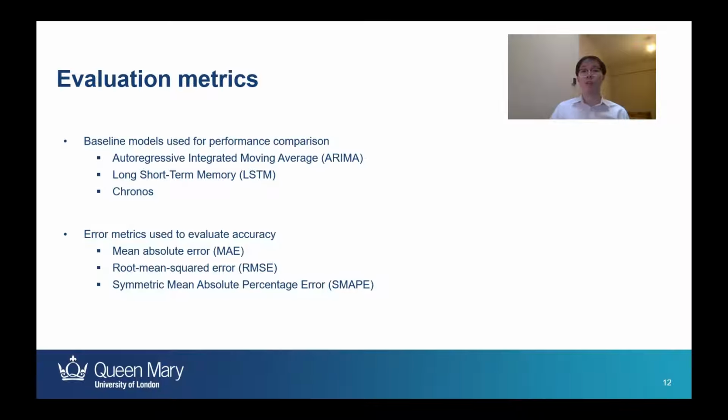Third is Chronos, a set of pre-trained time series forecasting models that utilizes transformer-based architecture and tokenizes time series inputs similar to large language models. As Mamba's design was to address the limitations of transformer-based models, Chronos serves as a great baseline for comparison when performing on long sequential data. The error metrics used consist of mean absolute error, MAE, root mean squared error, RMSE, and symmetric mean absolute percentage error, SMAPE.